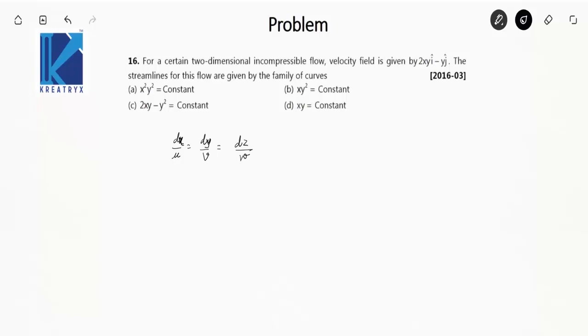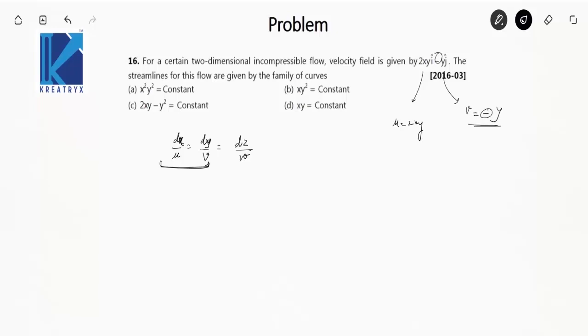So this is a two-dimensional flow field, so we'll be taking this equation, that is dx by u is equal to dy by v, where u and v are the velocity components in x and y direction respectively. Here u is equal to 2xy and v is equal to minus y. Do not forget this minus sign.